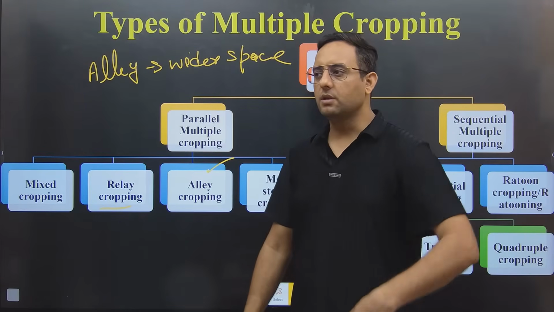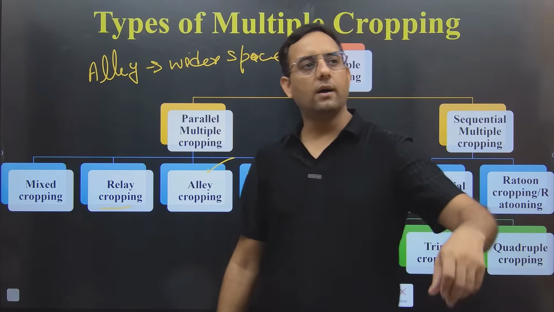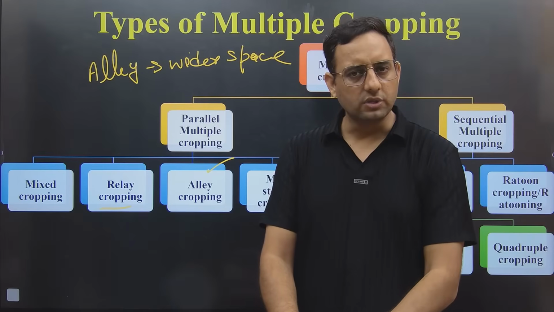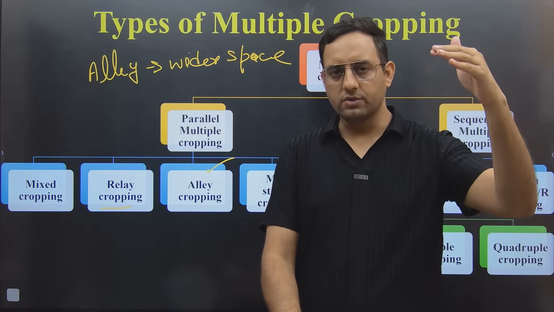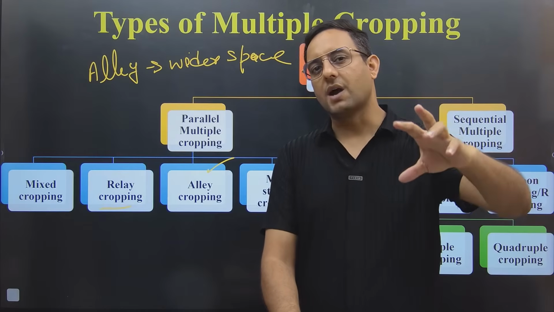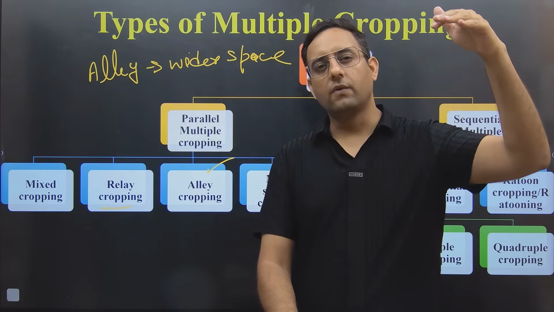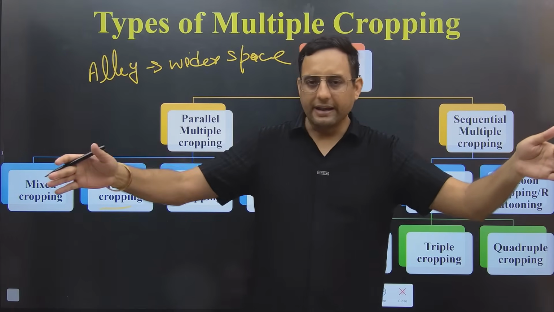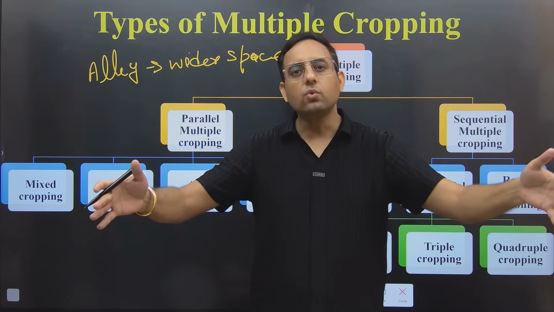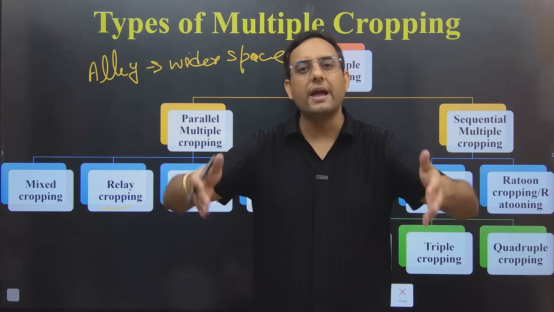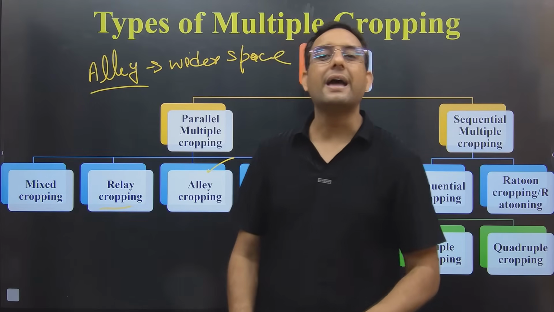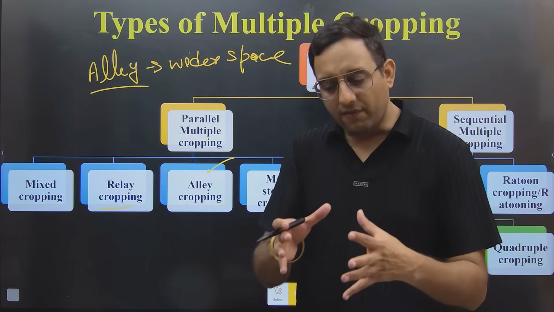Wider space means, suppose there are two big buildings. Generally we construct our house with 1 story, 2 stories or 3 stories. But in the case of tall towers, they have 25 floors, 30, 35 floors. So one tower, second tower. But in between two towers, for fire safety, they have to keep a larger way. And that larger way is known as the LA way, right? So LA way is a wider area.